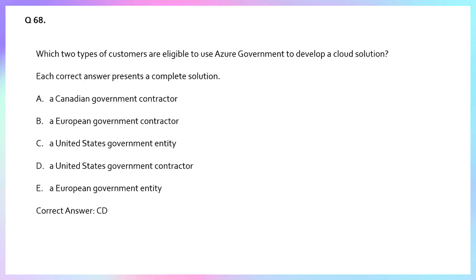Answer was C and D. United States government entity and United States government contractor.